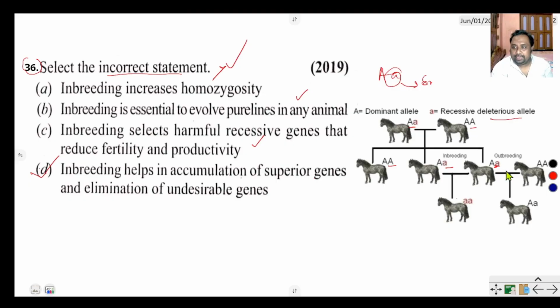So when heterozygous animals cross, these affected organisms appear. This is the affected disease. So when a pure line or closely related organisms are mated, the lethal gene or deleterious genes are accumulated in any generation. So different types of genetic diseases appear.